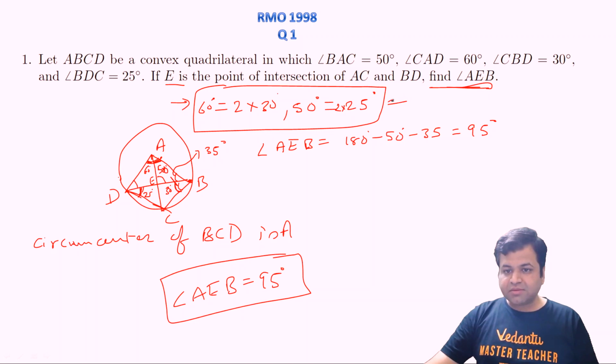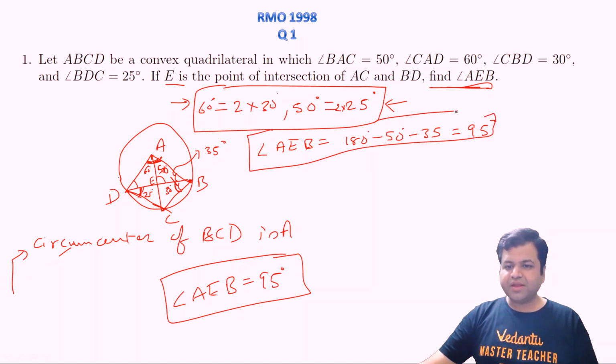Since this is done by the two chords, A must be the circumcenter of triangle BCD. And if you observe that A is the circumcenter, then the rest is easy work, right? This is a simple calculation. So the answer to this question will be 95 degrees. Let's proceed to the next question.